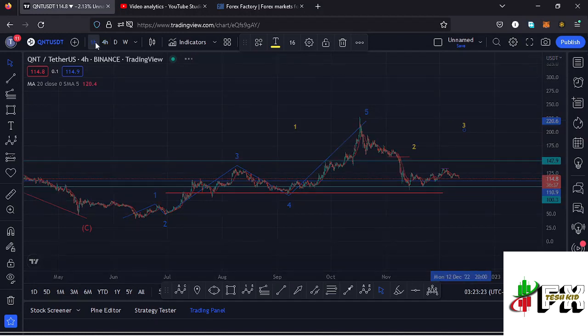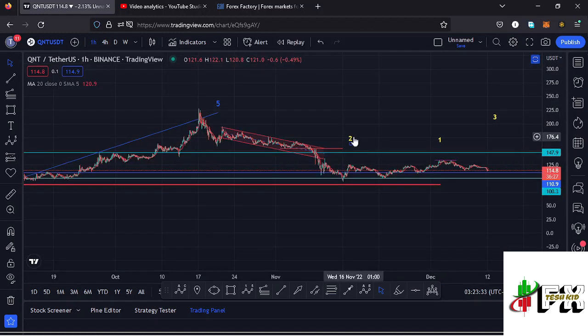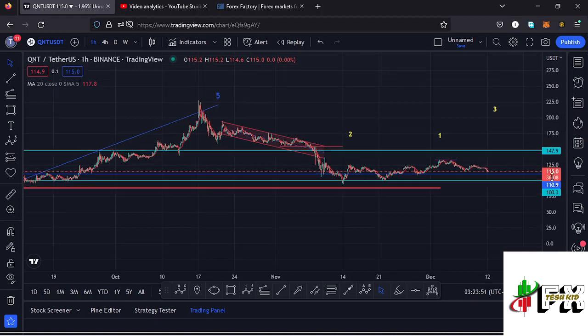Jumping to the 1-hour chart for further analysis, here I'll be giving you the short-term scenarios that can play out, and also draw out any key chart patterns that we have over here. In the formation of a second wave, which is a corrective wave, we also expect to see an ABC corrective structure within the formation of that wave too. And there are two ways I can have that ABC corrective structure, and that is what is going to give me my two possible short-term scenarios that could be playing out here on the Quant chart.